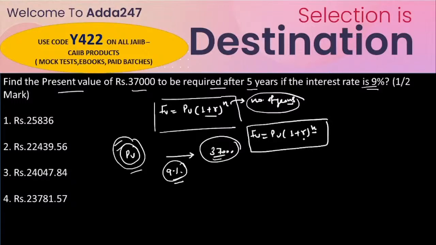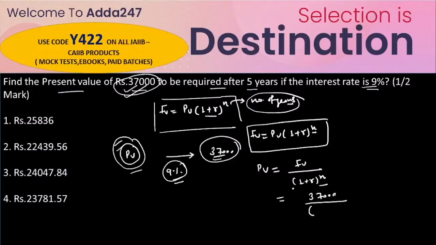If we have to calculate the present value, we can also write it this way: present value is equal to future value divided by 1 plus r to the power n. The future value we have to consider here is 37,000 rupees. So write 37,000 rupees divided by 1 plus the rate of interest.